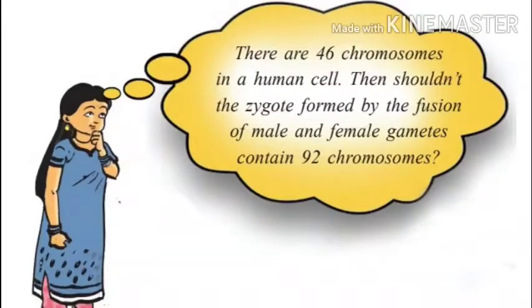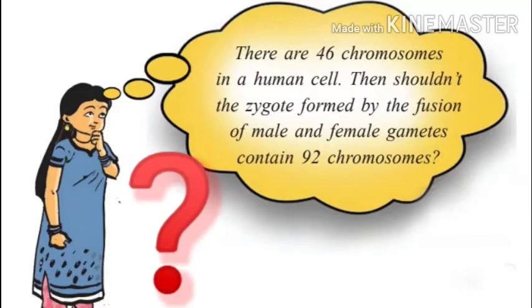Everyone, we are into the last part of the chapter. Does mitosis alone take place in our body? No. This is a doubt raised by a 9th standard girl. There are 46 chromosomes in the human cell. Then shouldn't the zygote formed by fusion of male and female gamete contain 92 chromosomes? Do you have such doubts?